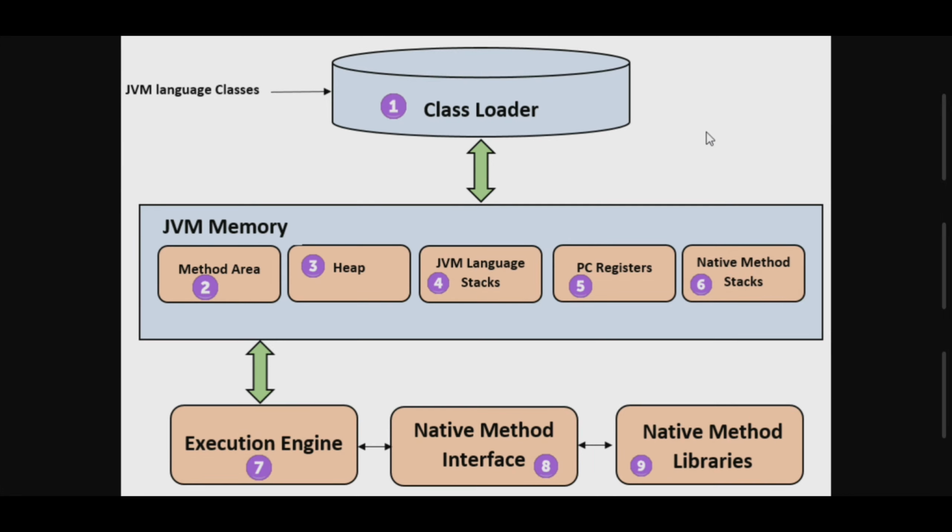Whatever C functions and C++ functions are used here are associated with memory as well as libraries, which we discussed in the 6th one. Right, this is the JVM architecture. I hope you understand each and every component in detail. In the description you can also find the notes.